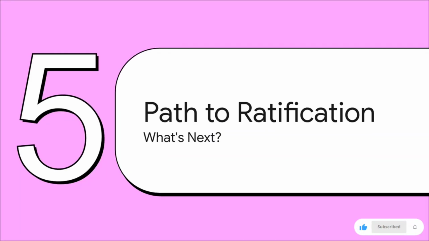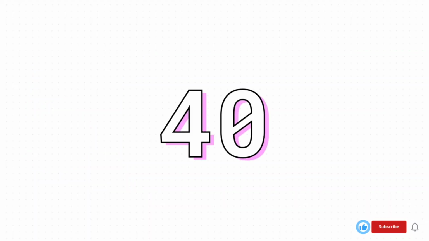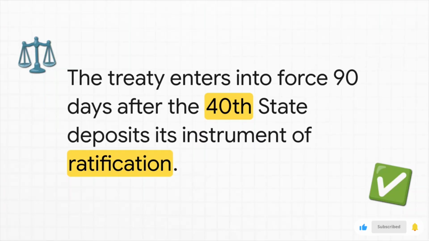So, signing the treaty is the first big step. It's a declaration of intent. But let's look at the process required to bring it into full legal force. What has to happen now? This is the crucial number you need to remember. 40. 40 states must formally ratify the convention for it to officially enter into force and become binding international law. This slide shows you the specific legal trigger. The key term here for your exams is ratification. See, signing a treaty is like making a promise, but ratification is when a country's own legislature, like its parliament, formally approves it and makes that promise legally binding as national law.